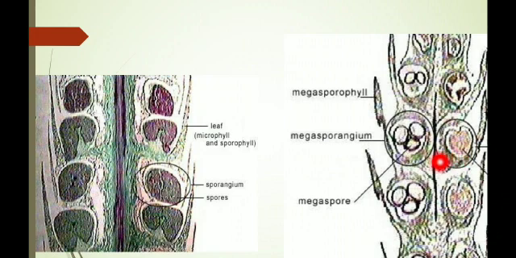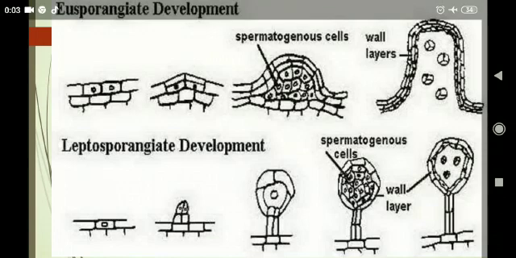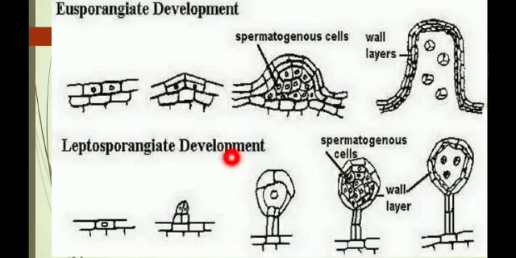For example, Selaginella. Okay, then next is the development of the sporangia, which may be eusporangiate. Eu means true. So the development of the sporangium is from a group of initials. Here more than one initial cell produces the spores, which is known as eusporangiate.